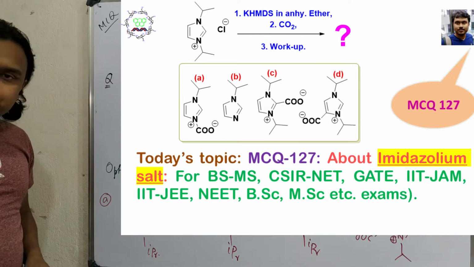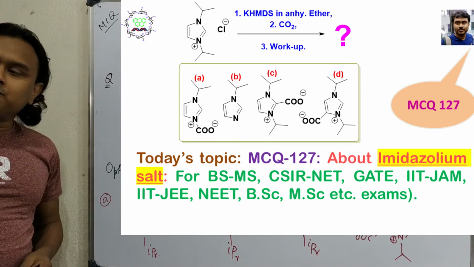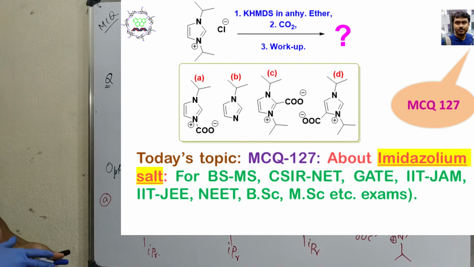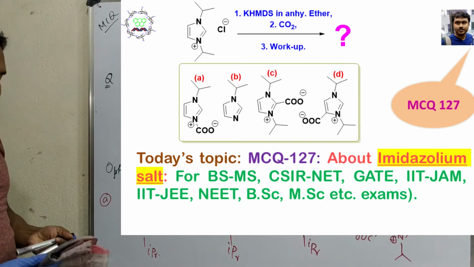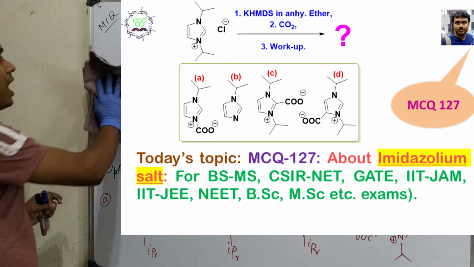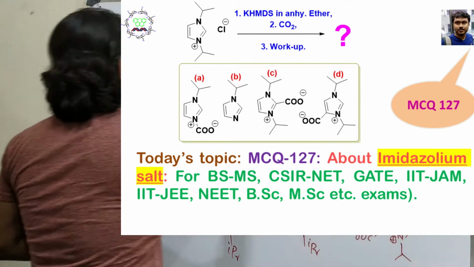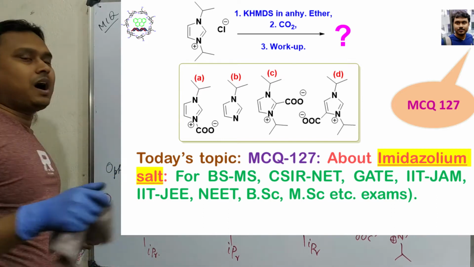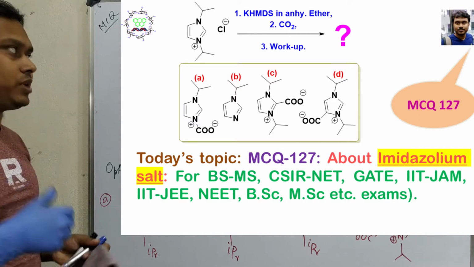Please start. I believe you have tried by yourself. So now it's my turn to explain what is the right answer to you. As usual, right now I will not give you the answer. I will come stepwise, and at the end I shall explain how to find out the right answer of this question. See what I have asked. Three-step reactions are given, and I asked what is the final product. Okay, better to say the final major product.